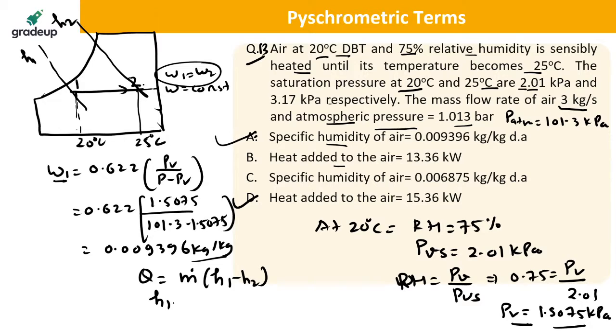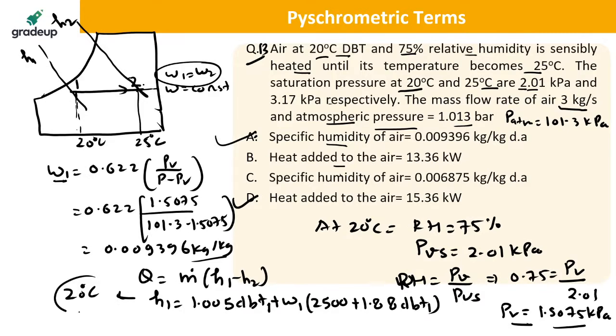Enthalpy at 0.1 will be equal to 1.005 into dry bulb temperature at 0.1 plus specific humidity at 0.1 into 2500 plus 1.88 into dry bulb temperature at 0.1. At 0.1 the dry bulb temperature is 20 degrees Celsius. So H1 will be equal to 43.94. Are you getting this 43.94?